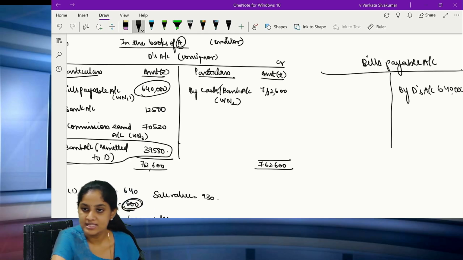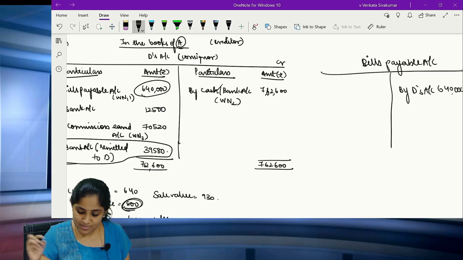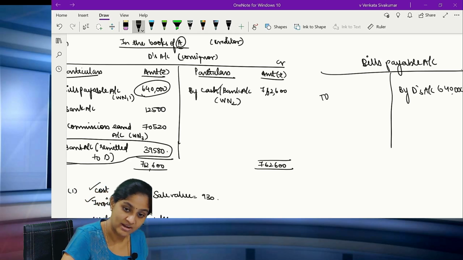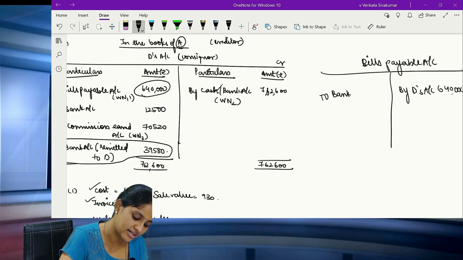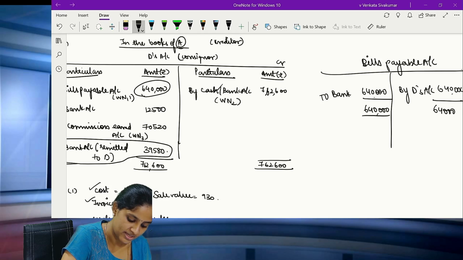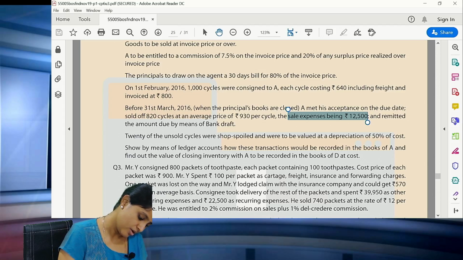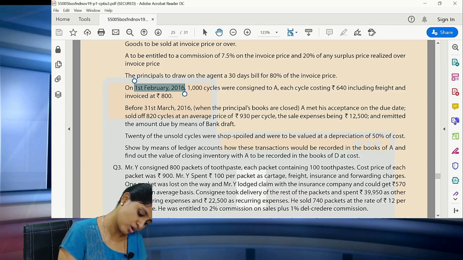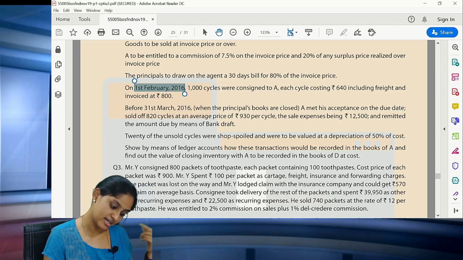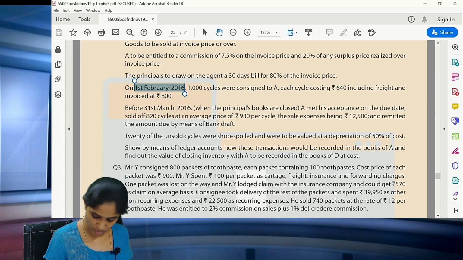6,40,000. Clear? 6,40,000. Now this bills payable is being paid by him after when, ma? After 3 months, correct? So after the third month, after that particular value, you are arriving at this particular date. Now here all of you please see, there is one more point on principles after 30 days. Okay, so when are you? On 1st February you are drawing the bill. So coming back to draw a 30 days bill for 80% of the invoice, correct?